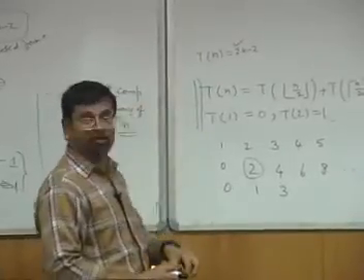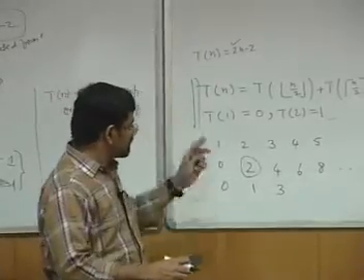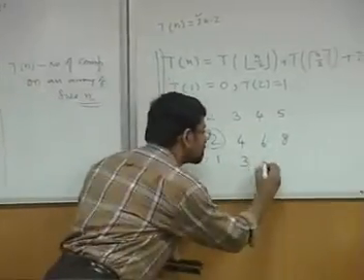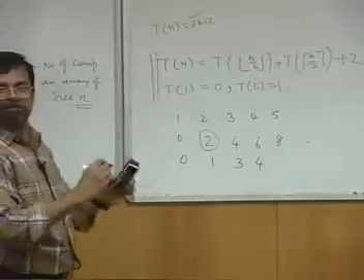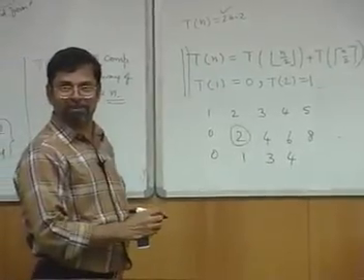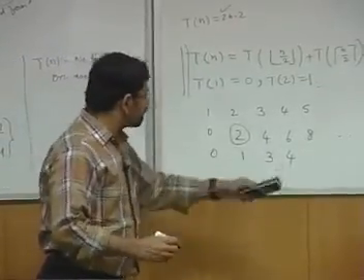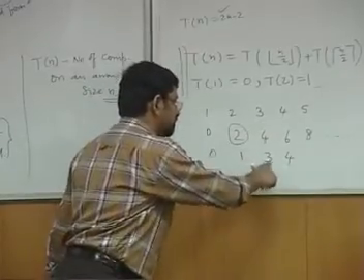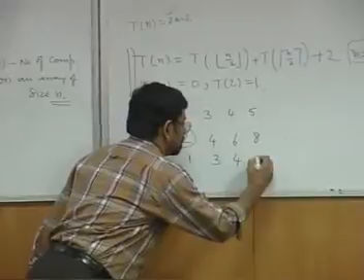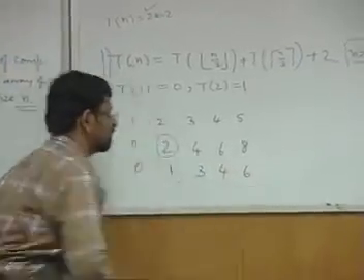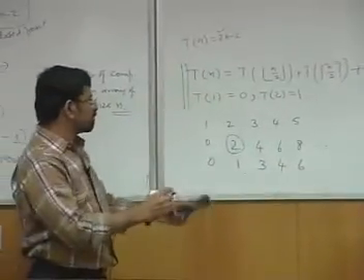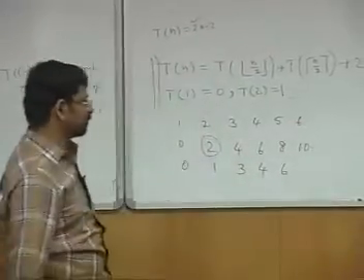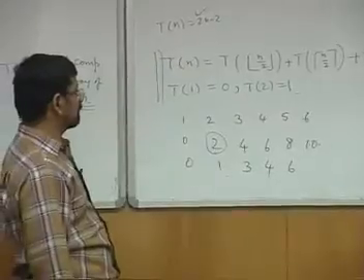And what about T of 4? T of 2 plus T of 2 plus 2, 1 plus 1 plus 2, which is 4. I seem to be gaining something. Okay. T of 5 is T of 2 plus T of 3 plus 2, so 1 plus 3, and this is 4 plus 2, 6. So you can see that some improvement is happening. Anyway, if it is 6, it will be 10 here. We know that in the old solution.